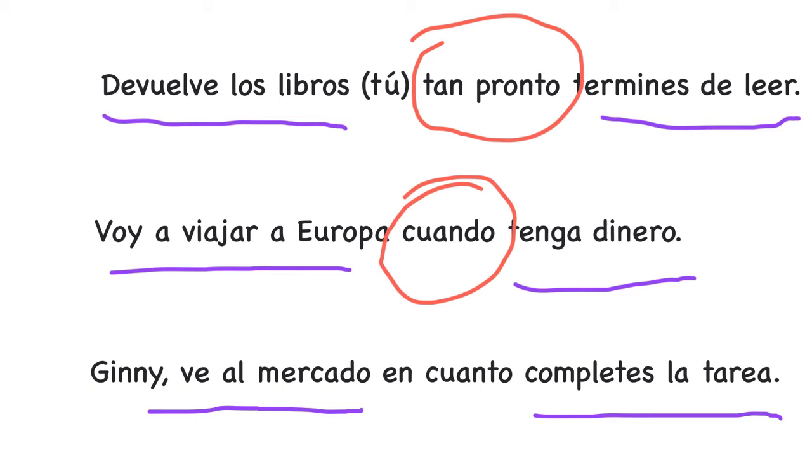And they're connected by en cuanto, which is another adverbial conjunction. Now, because the first sentence has a mandato, a command, Ginny, ve al mercado, the verb in the second sentence is in the subjunctive.